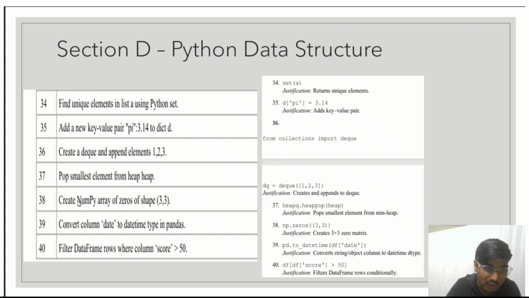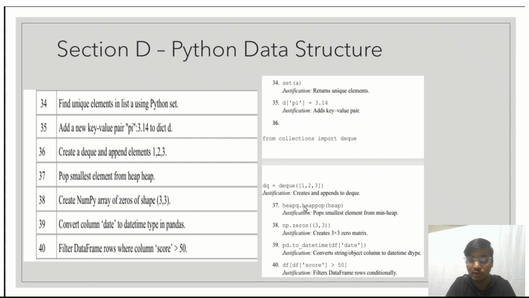Then next question, create NumPy arrays of zeros of shape 3, 3. It can be done by np.zeros, and inside it we can pass the shape of the array, that is 3 comma 3, and it will create a 3 by 3 zero matrix which will contain each value as 0. Next, convert column date to datetime type in pandas.